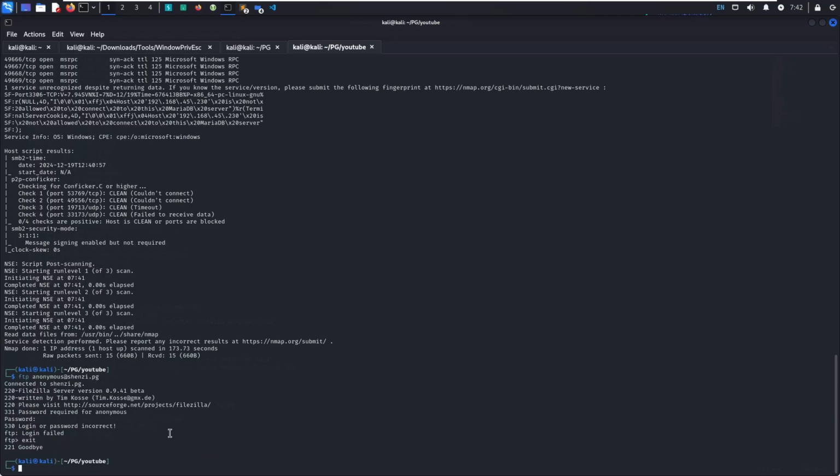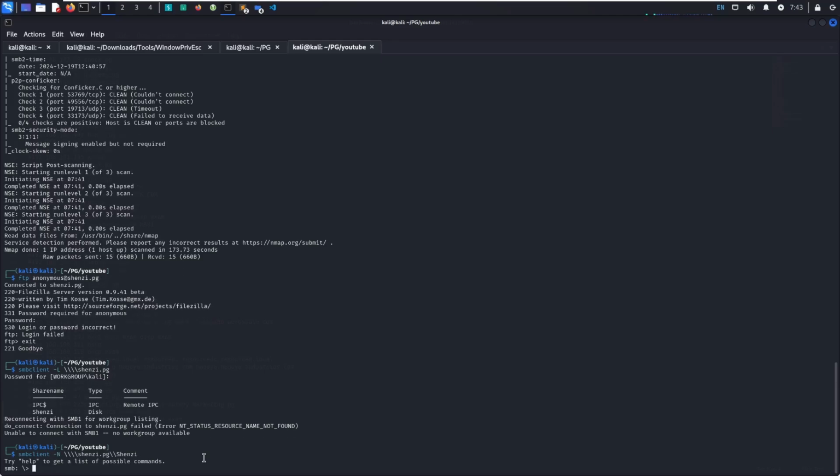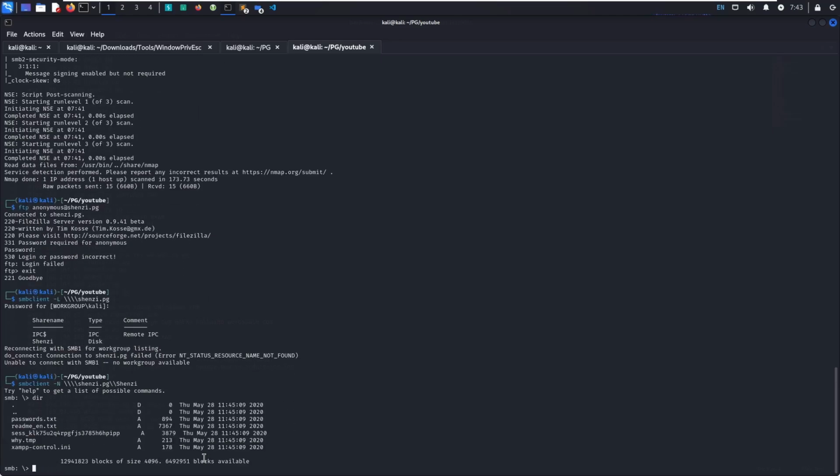Login failed. Alright, so let's move on to SMB. Let's try smbclient -L shenzi.pg. And without any credentials, it looks like there's a Shenzi share. So let's go ahead and try to connect to that. And it looks like we have some files within this directory, and we have anonymous login to this SMB share.